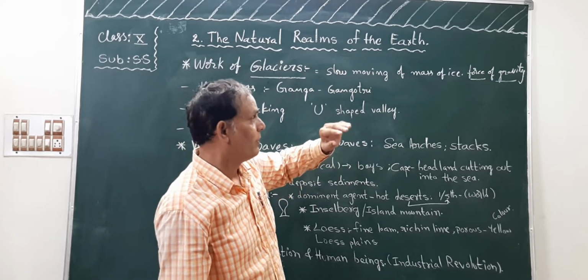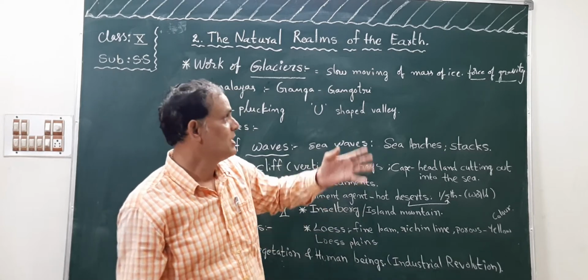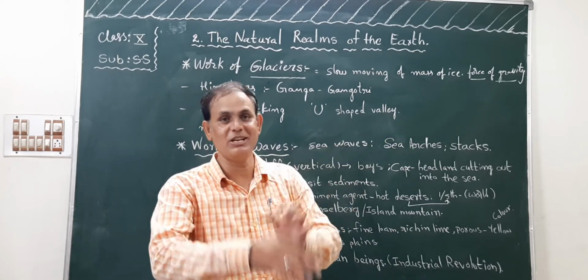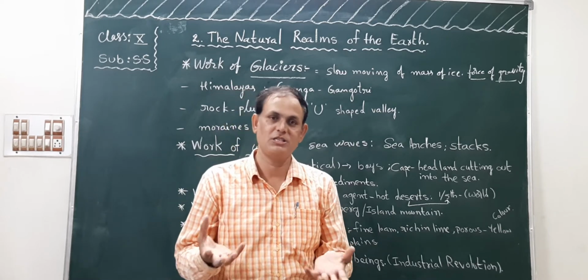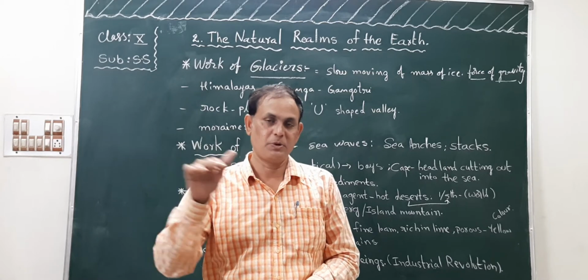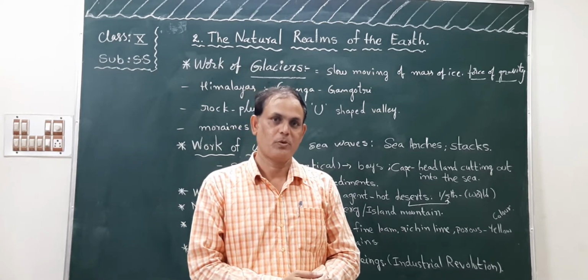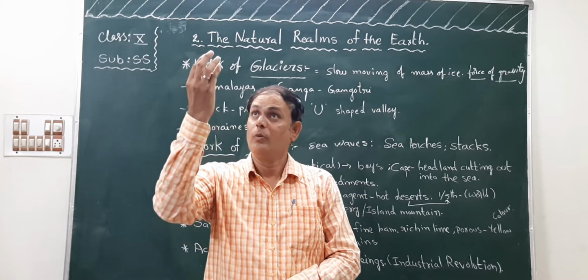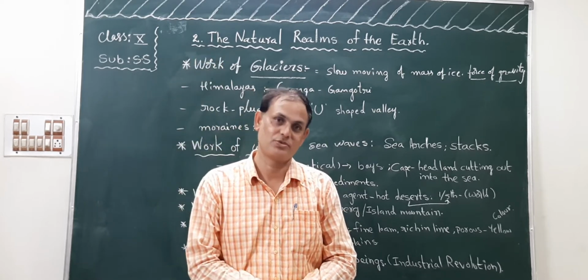Next one. What is the reason the glaciers are moving? Due to the force of gravity. We know the meaning of gravity. I think you already studied it in your previous class, or at present in science. For example, the earth has some gravitational force.